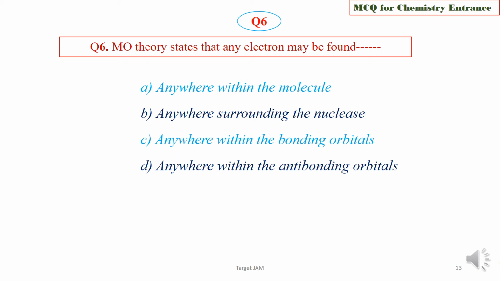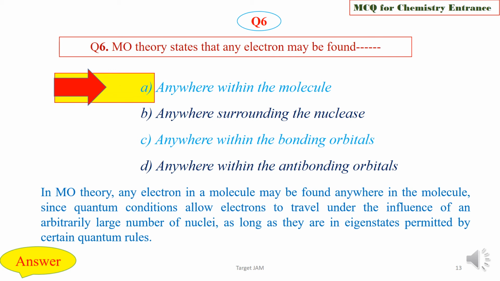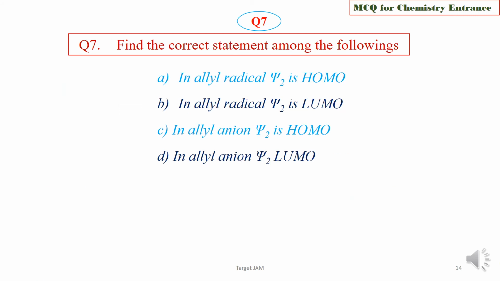Choose the correct option, and we are now going to check the answer key, and the right option is option A, that is anywhere within the molecule. In MO theory, any electrons in a molecule may be found anywhere in the molecule, since quantum conditions allow electrons to travel under the influence of an arbitrarily large number of nuclei, as long as they are in eigenstate permitted by certain quantum rules. Question 7.